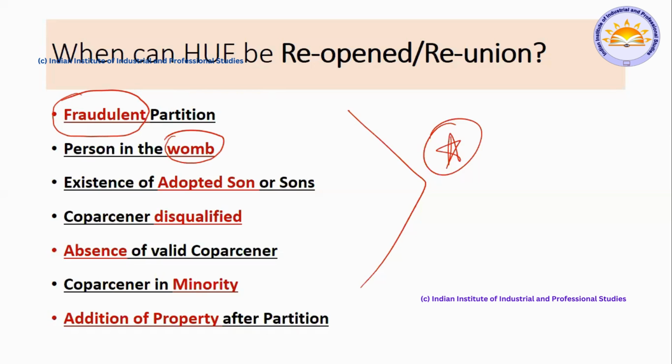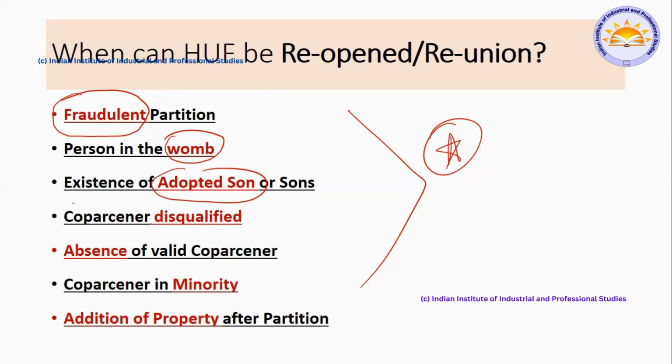This is a very important feature of Hindu law, especially in Mitakshara law, wherein a baby who is still not born is still considered a coparcener, and has the right over such property. And if he or she is neglected when in the womb, such partition is considered void. Next, existence of an adopted son who is not considered during the partition. Even that is a reason wherein it can be reopened.